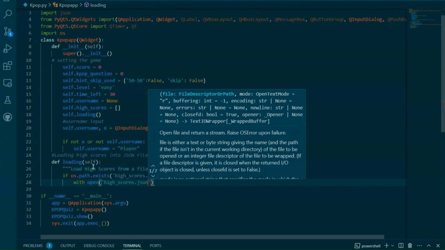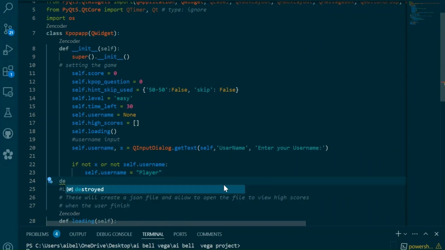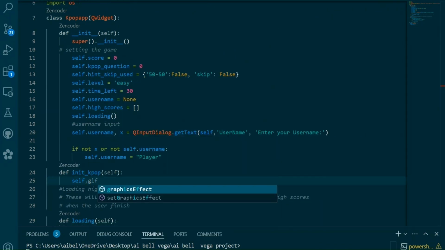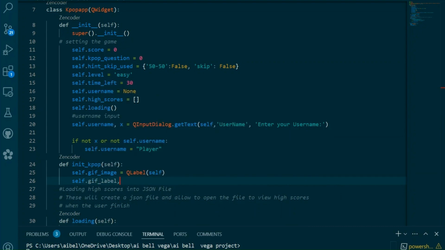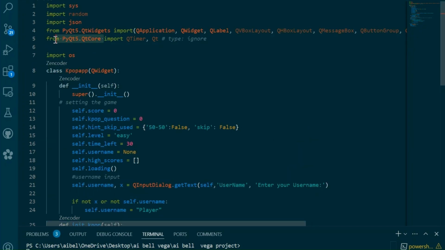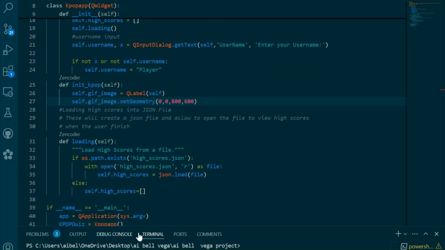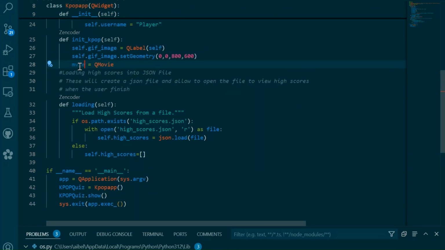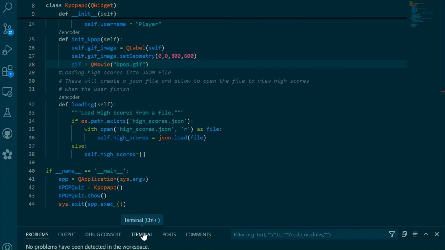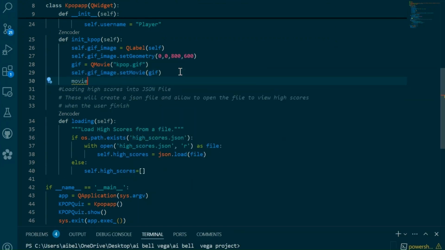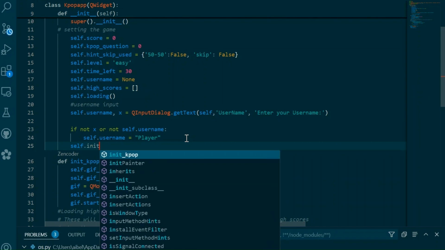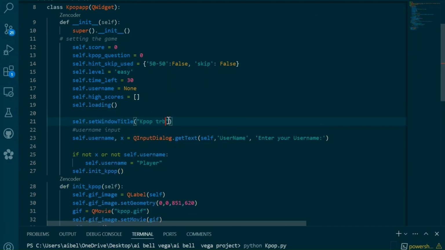Have you ever wanted to test your K-pop knowledge in a fun and interactive way? Well, I've got just the thing for you. Introducing the K-pop quiz game, a project I created using Python and PyQt5. This isn't just any quiz game, it's a trivia-packed challenge where you can put your love for groups like BTS, Blackpink, ATEEZ, and more to the test. Answer questions, beat the timer, and see how high you can score.